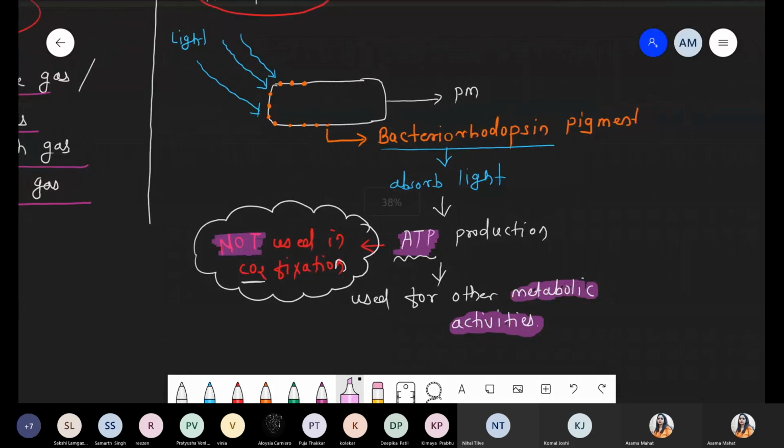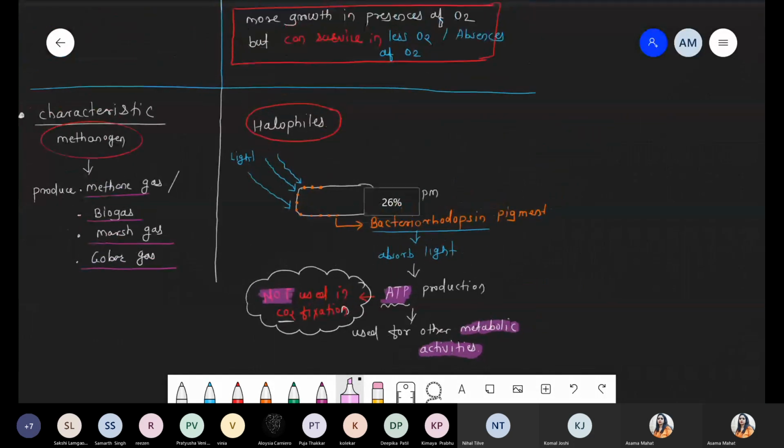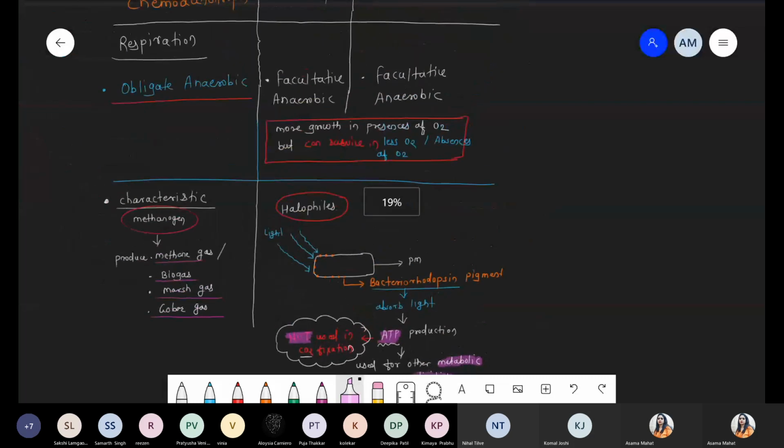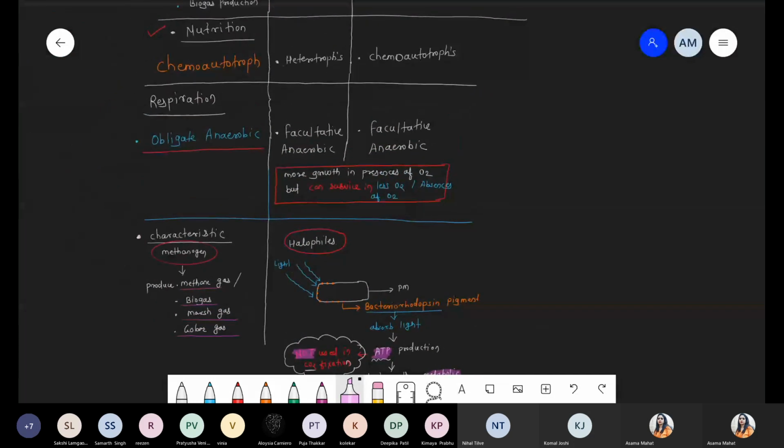That's why here we mention one point. What is the mode of respiration? The mode of respiration is heterotrophic respiration. Got it? ATP will be produced, but that ATP is not used for carbon fixation or food synthesis. This point is clear, everyone?